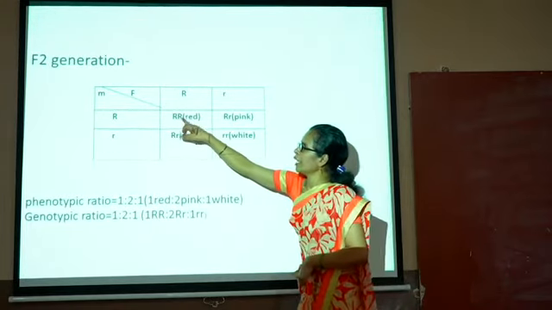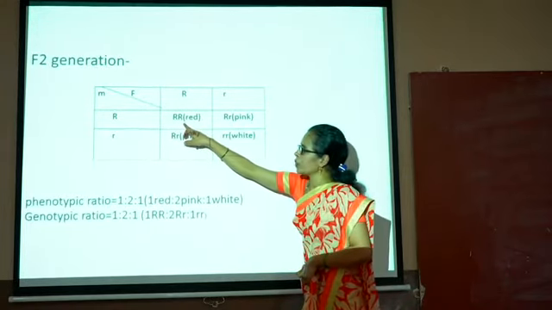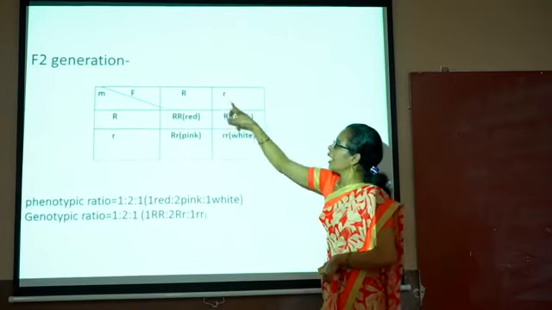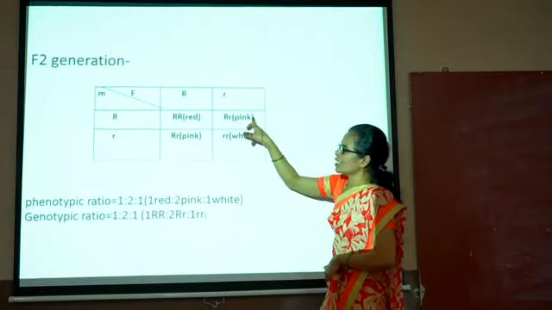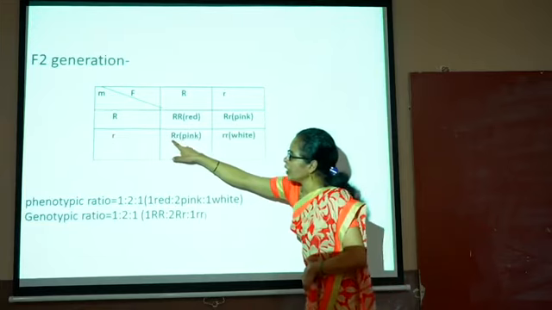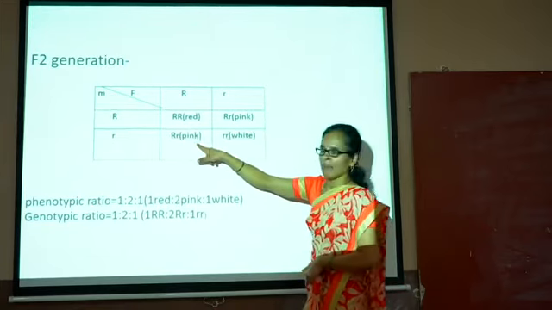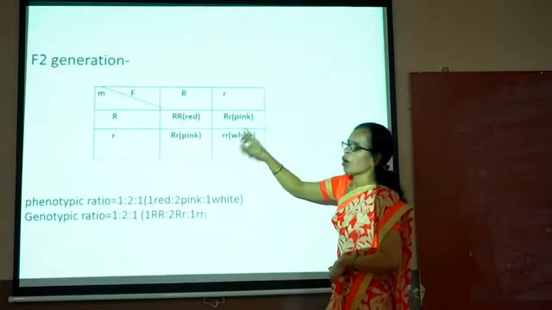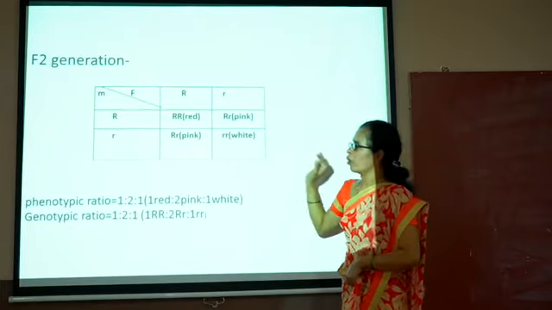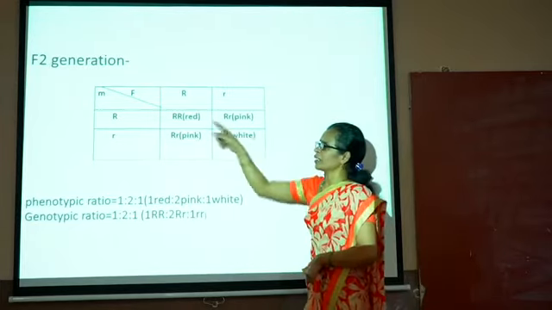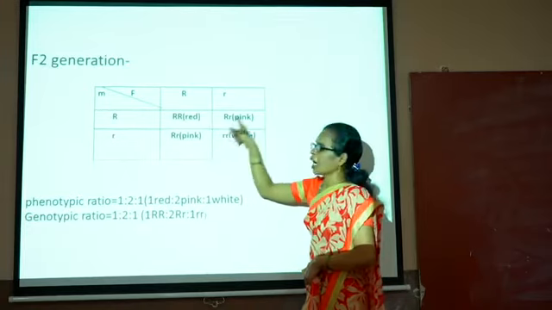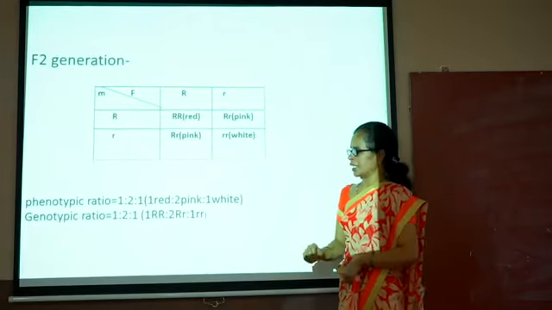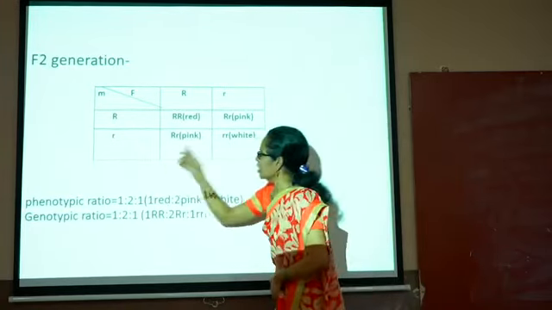Here the capital R is the one offspring which has the red color. Then capital R, small r has the pink color. Even here capital R, small r has the pink color. Small r has the white color. Okay, here the two parental expressions are there, but here also a new expression takes place. Okay, the phenotypic ratio is in this manner.